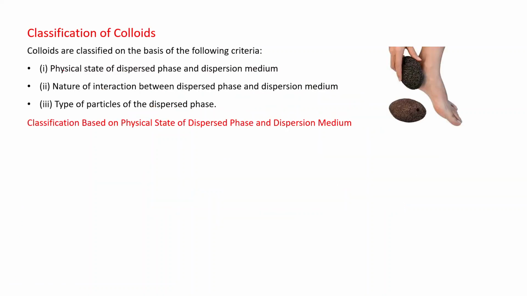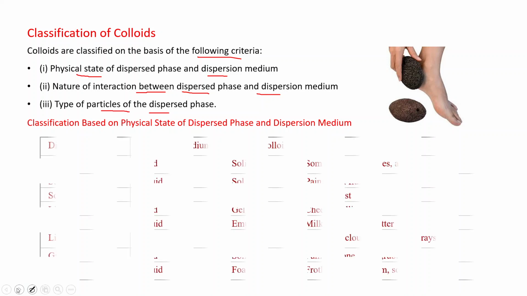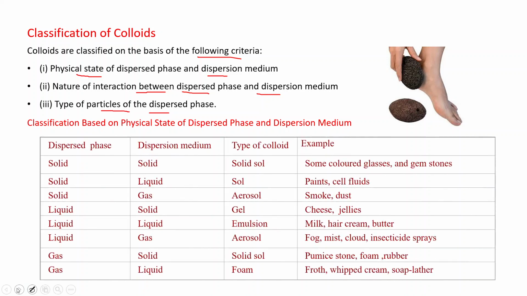Classification of colloids. Colloids are classified on the basis of the following criteria. First, the physical state of dispersed phase and dispersion medium; second, the nature of interaction between dispersed phase and dispersion medium; and third, the types of particles of the dispersed phase. First we'll discuss classification based on the physical state of dispersed phase and dispersion medium. If you remember, students, solutions are also classified on the basis of physical state of solute and solvent in 9 categories. Clear? But colloids are classified into 8 categories.